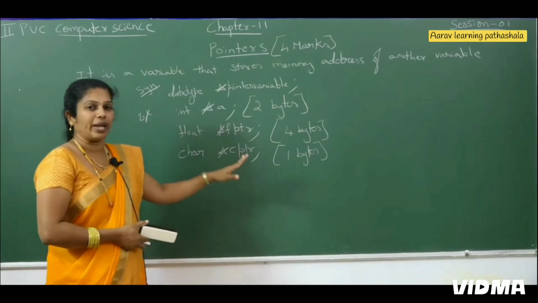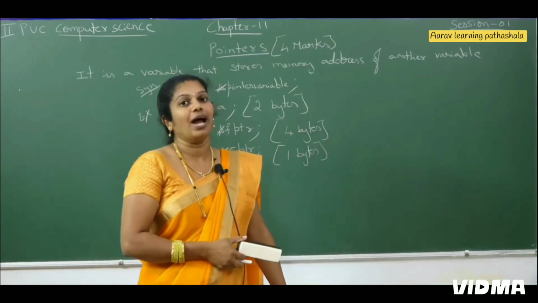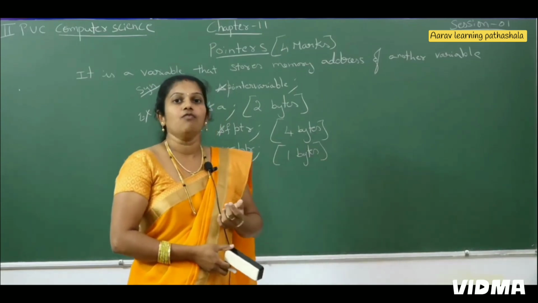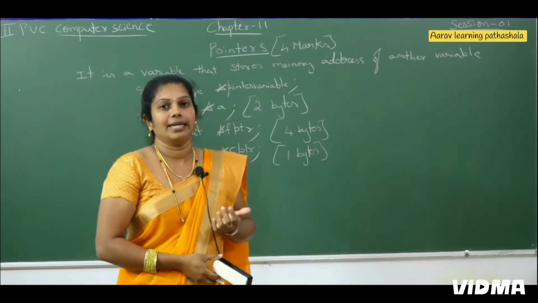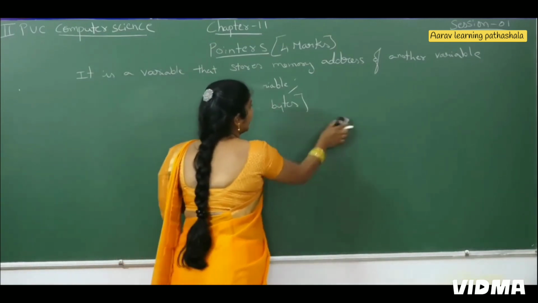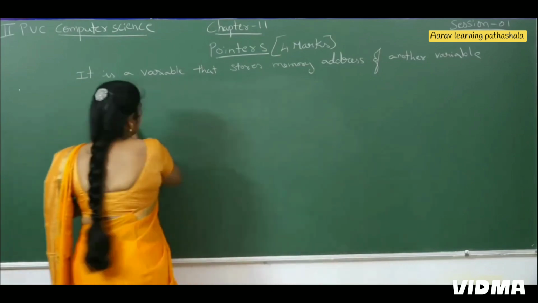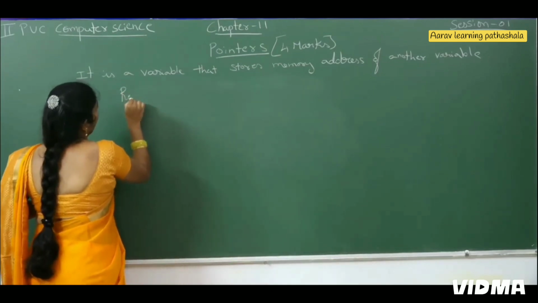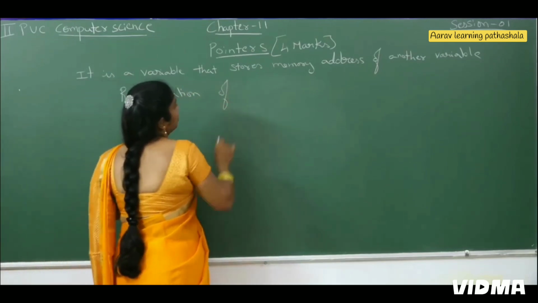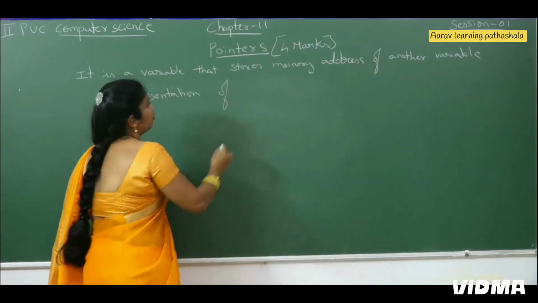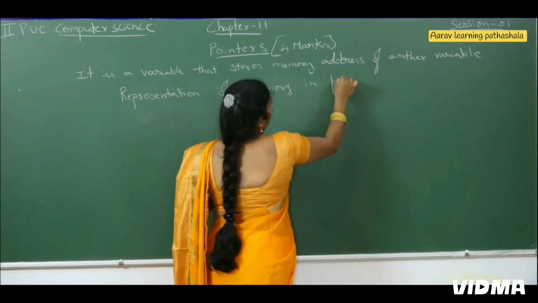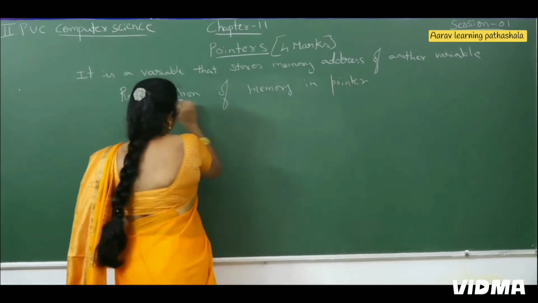Now is it clear? Pointer is a variable, it stores the memory address of another variable. It does not store the actual value of that place, it stores the address of another variable, where exactly the data is present. And if I want to represent the memory, how exactly is it organized? That is the representation of memory in pointers. How exactly can it be represented?